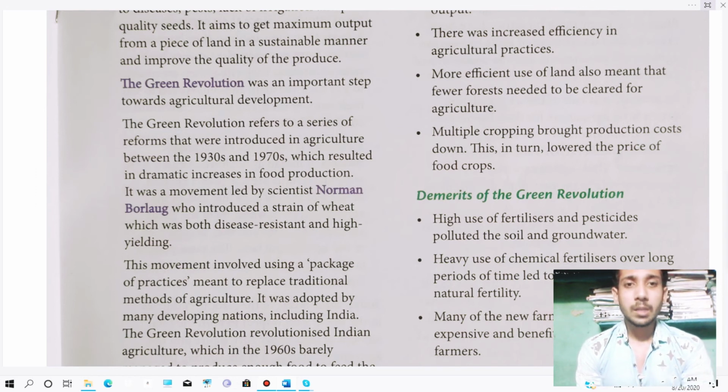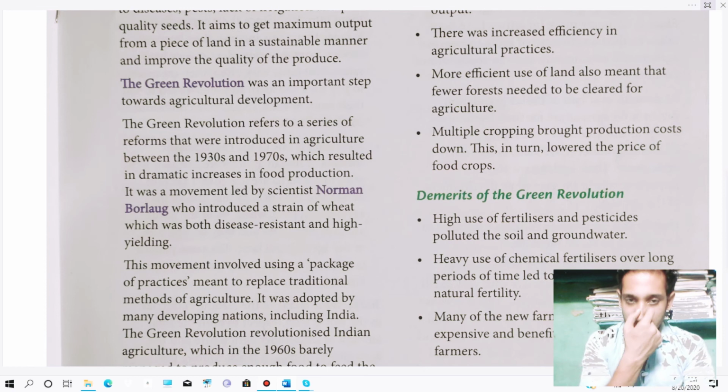We got an increase in food production, and this movement was started by Norman Borlaug, who introduced a strain of wheat.